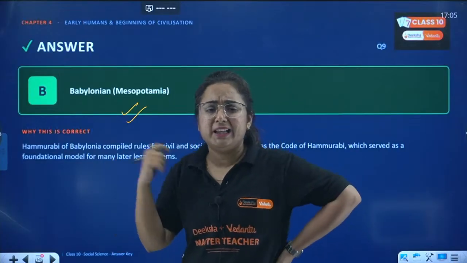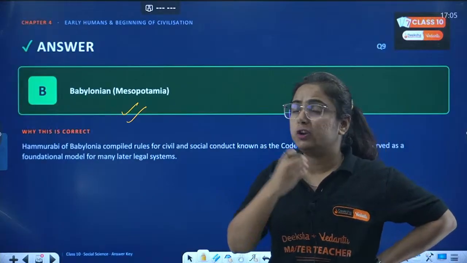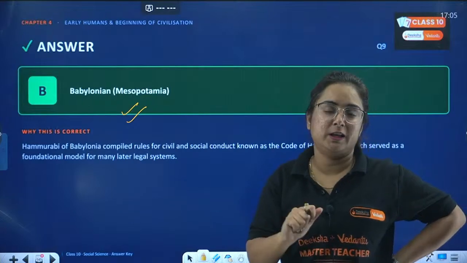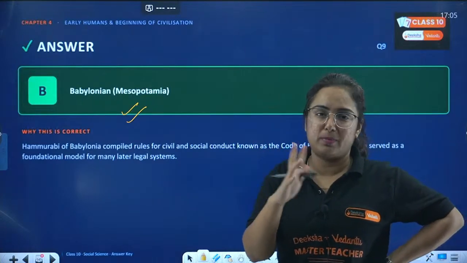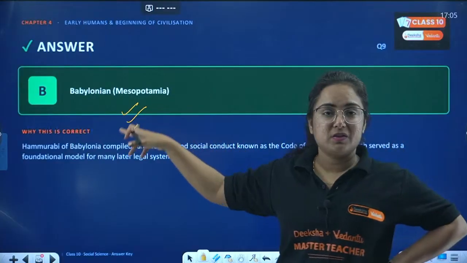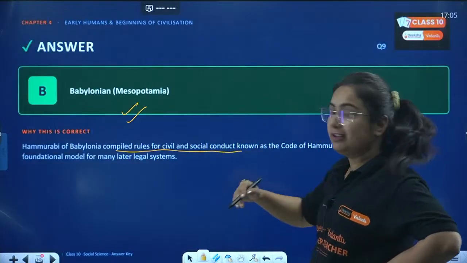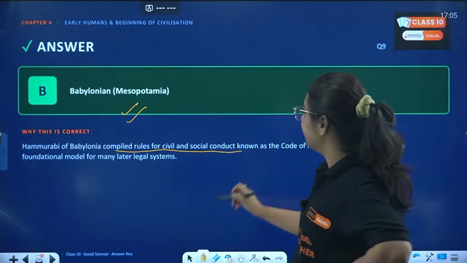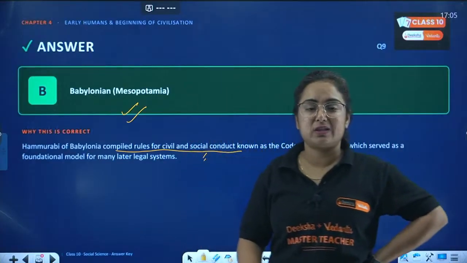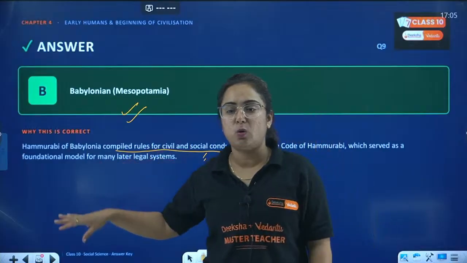In Indus Valley civilization, one strange thing is that we have not got so much writing, and if we got it, we are not able to decipher it, and hence we call it the proto-history part of India. In a similar manner, when the Mesopotamian civilization was there, rules were compiled for the civil and social conduct of the people living there, the society as a whole. The information we got is from this particular code.